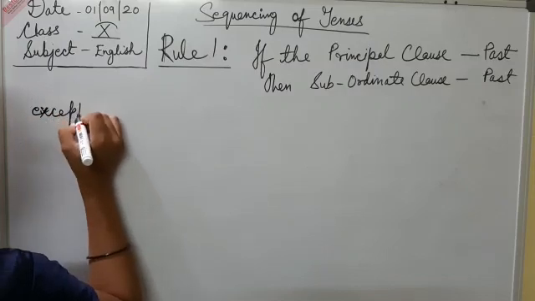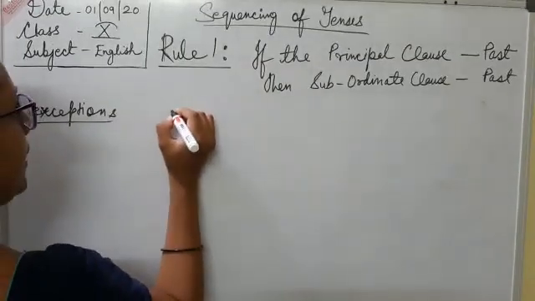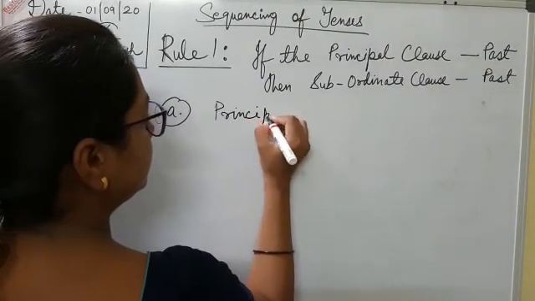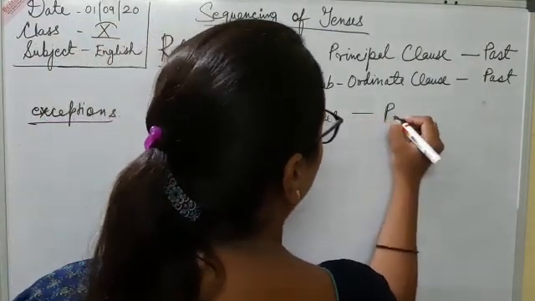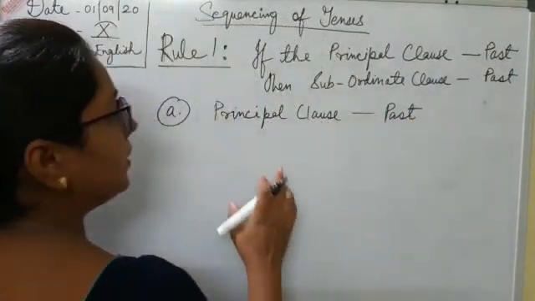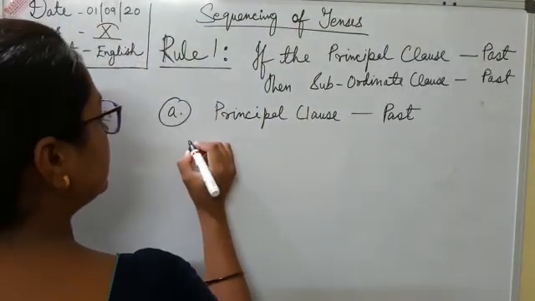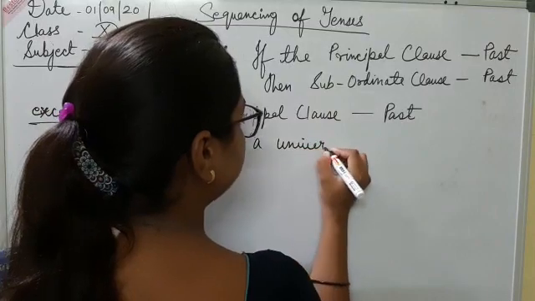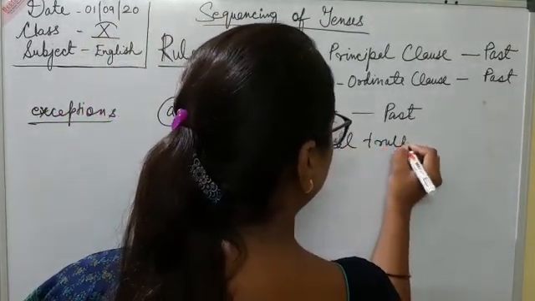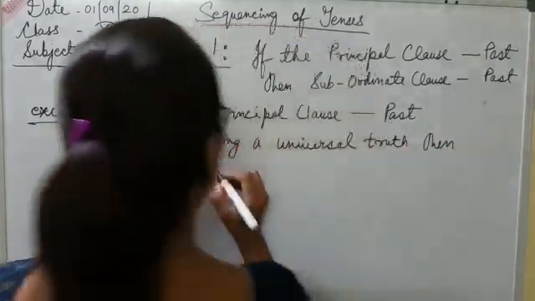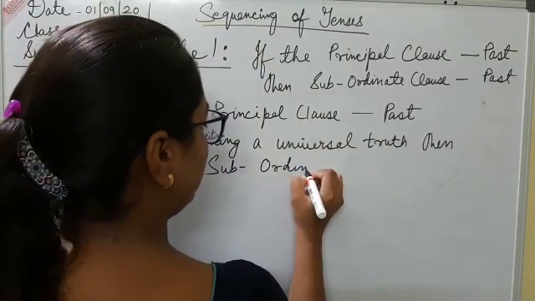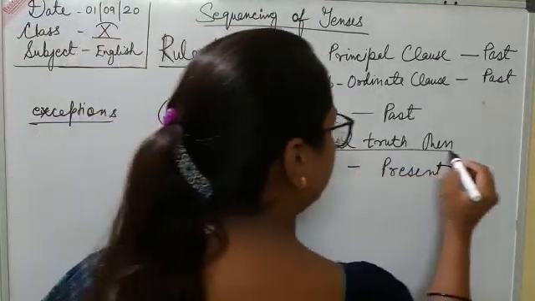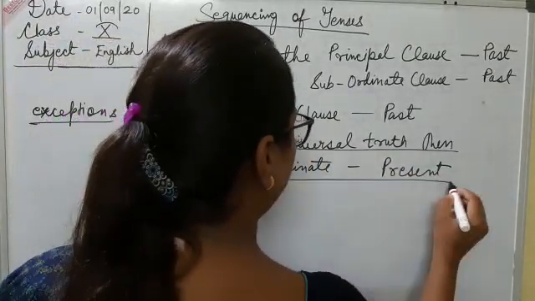So the exceptions are, exception number A. Even if the principal clause is in past or present or future, if the sentence is citing a universal truth, then the subordinate clause will be in present tense.